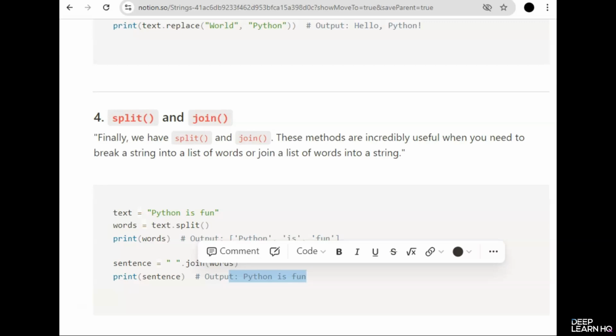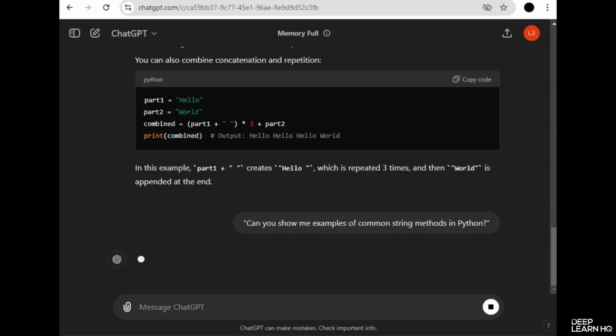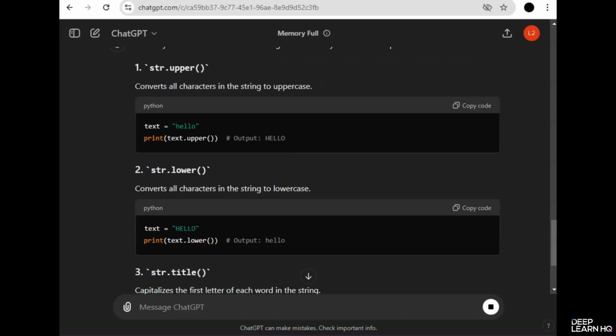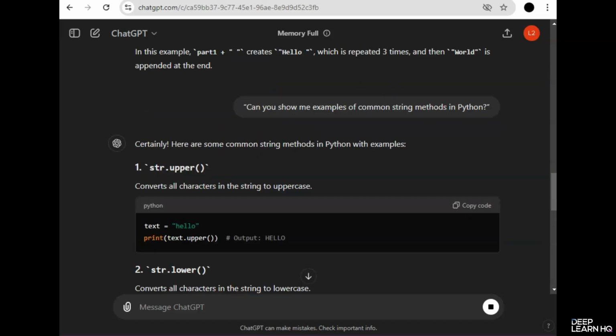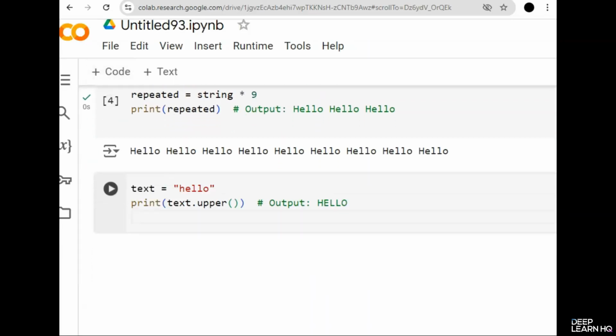We'll ask ChatGPT to demonstrate examples of these common string methods, and we'll run them in Google Colab. Let's go to ChatGPT and we'll type, "Can you show me examples of common string methods in Python?" So let's copy them one by one. This is for uppercase. Let's copy this and go to Google Colab, create a new cell, and it will change this hello into uppercase HELLO, like this.